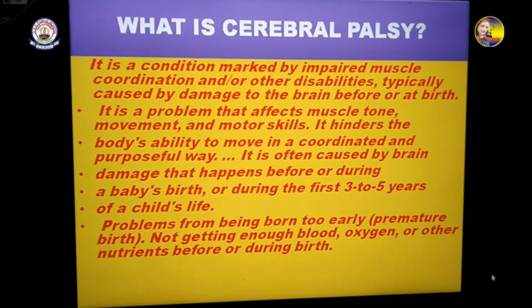Problems from being born too early. Sometimes you see, after 9 months a child is born, isn't it? When the child is in the mother's womb, it takes 9 months, and after that it comes to the outer world. You see, all of you are born like this only.